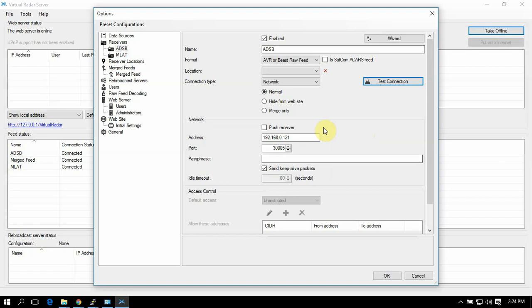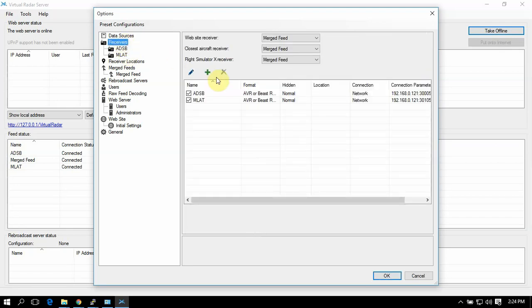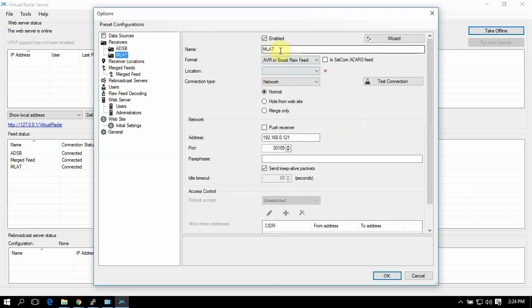What you need to do then is click up here again, add another one, and we'll name this one MLAT. We'll select the same type here for format, normal, network, same IP address, different port, 30105. You can test the connection. Yep, looks good.